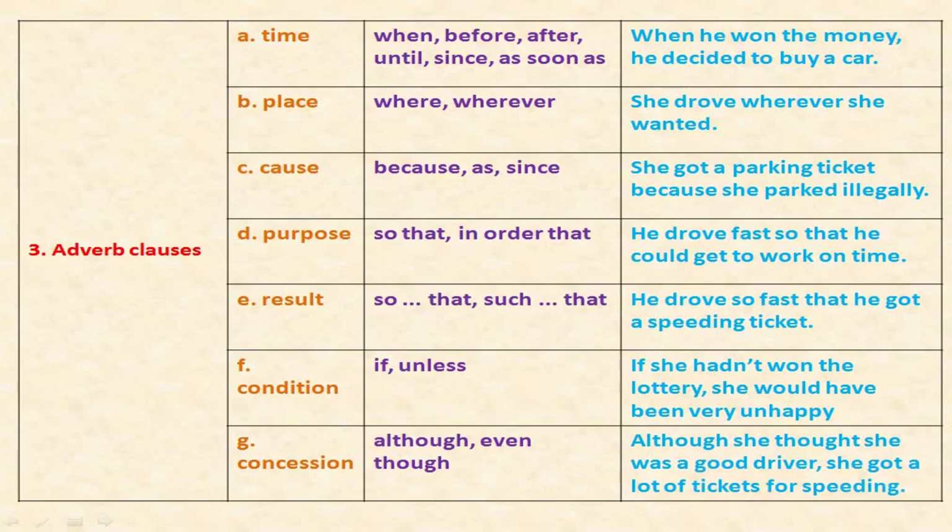So these are the examples for the adverb clauses. That means time, place, cause, purpose, result, conditions, and concession. At the time, which subordinators you are using, and what kind of examples you are following, you can understand from this slide.